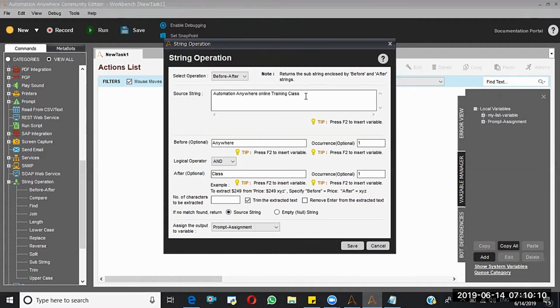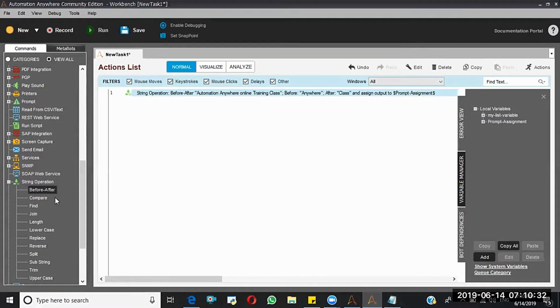First it will take this string and search for anywhere, and again it will search for class. If both the words have been found, then only it will return online training. If these conditions have not been found, it will return the source string. I'll show you both examples.